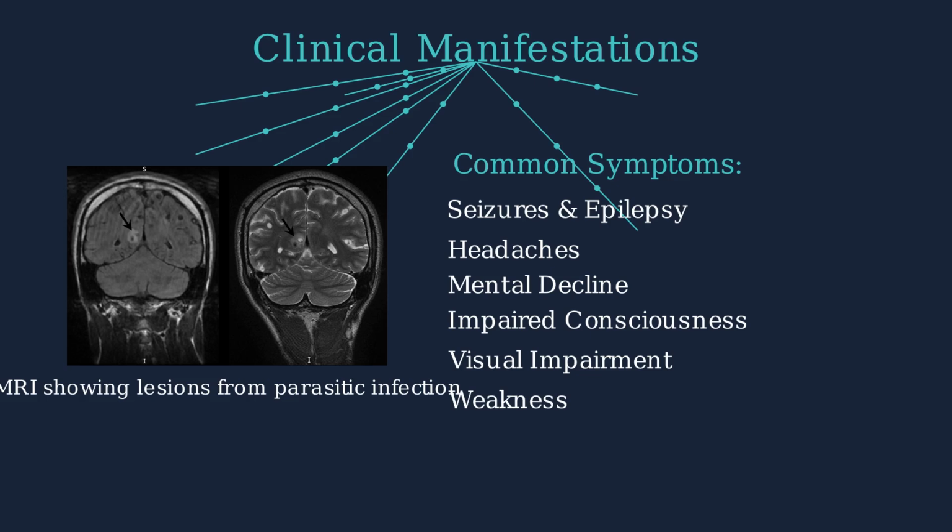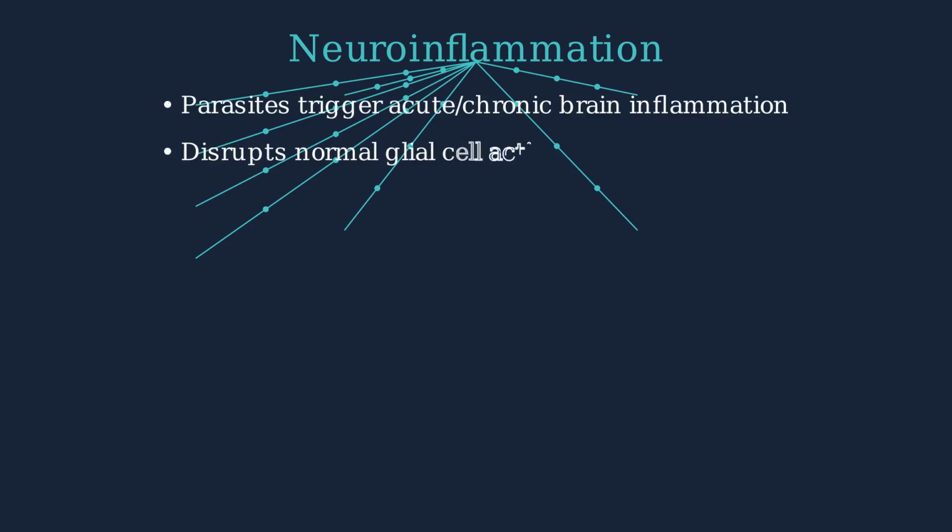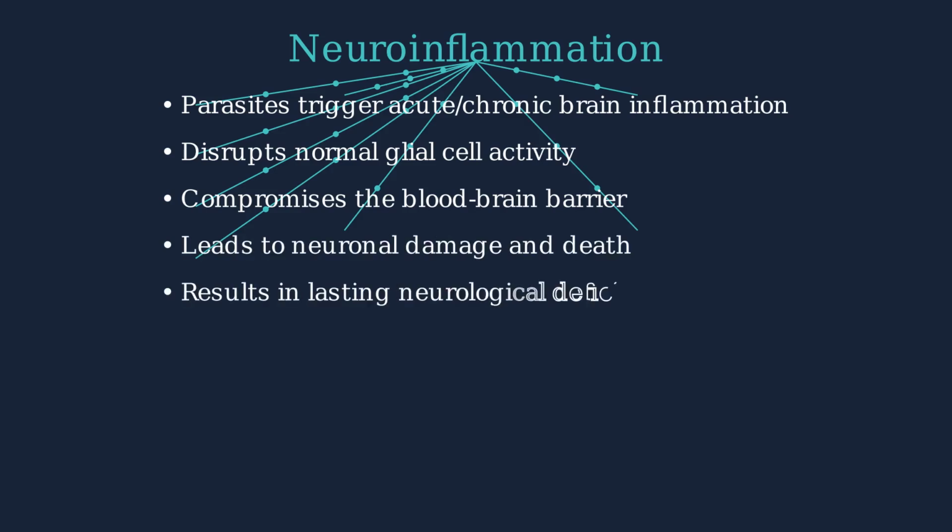parasitic lesions. Neuroinflammation plays a crucial role in the pathogenesis of these infections. Parasites trigger both acute and chronic inflammation in the brain. This process disrupts normal glial cell function, compromises the blood-brain barrier, and can lead to significant neuronal damage. The result is often lasting neurological deficits that persist even after the parasite has been treated.